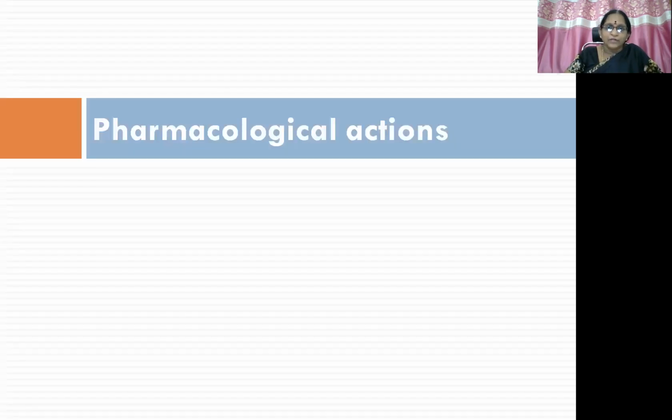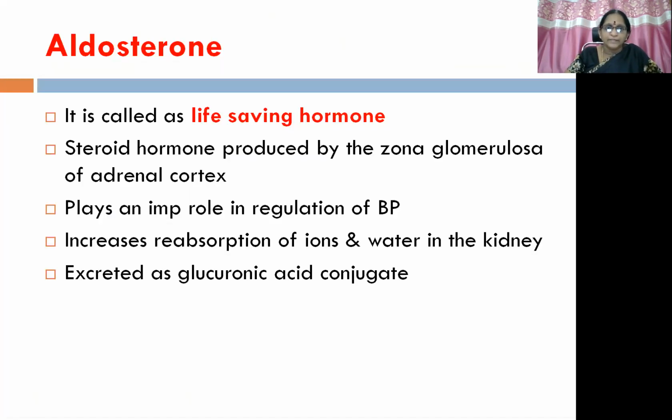Then coming to the pharmacological actions, it is very, very important here. Aldosterone is called the life-saving hormone. The steroid hormones are produced by the zona glomerulosa of the adrenal cortex. It plays an important role in regulation of blood pressure, increases reabsorption of ions and water in the kidney, and it is excreted from the body as a glucuronic acid conjugate.